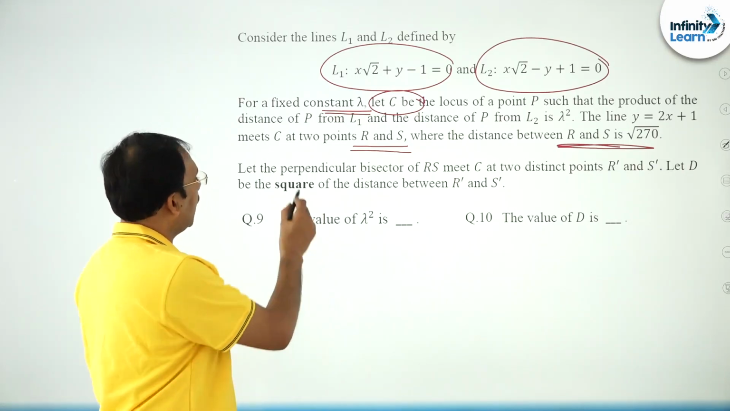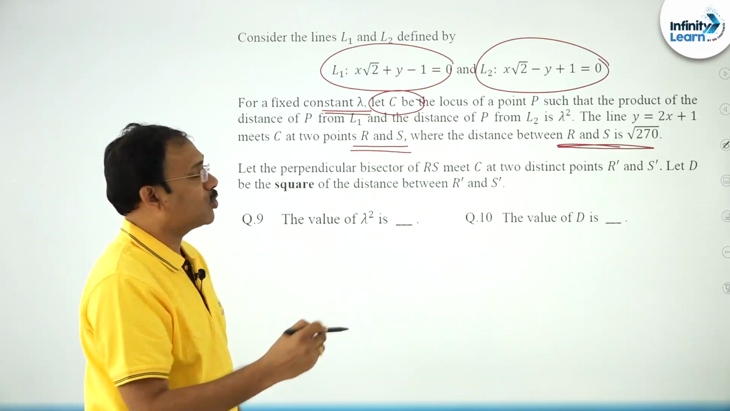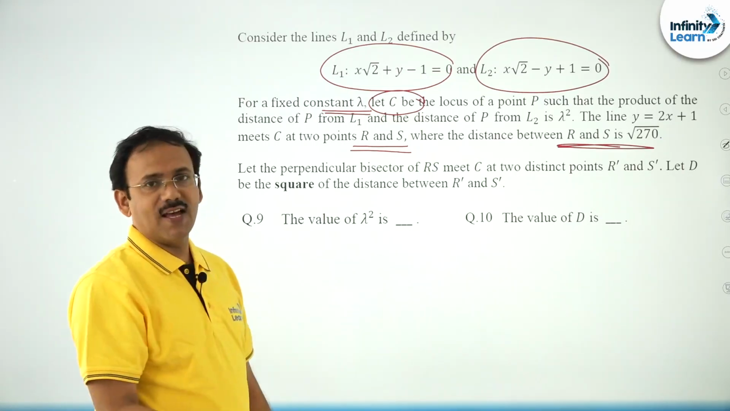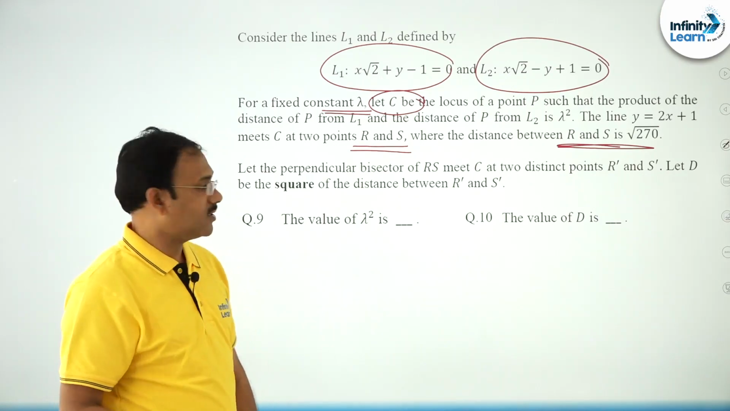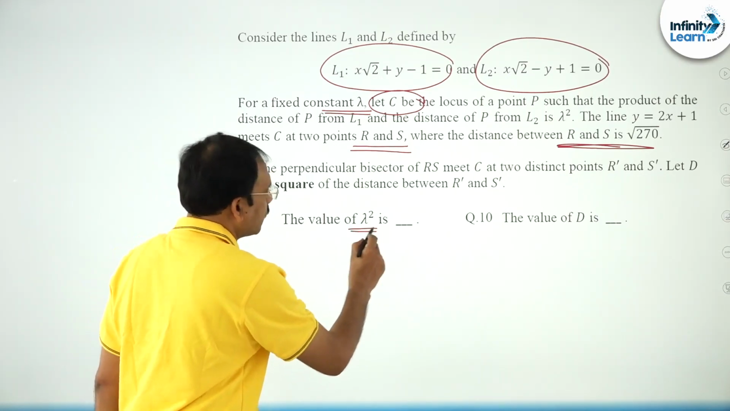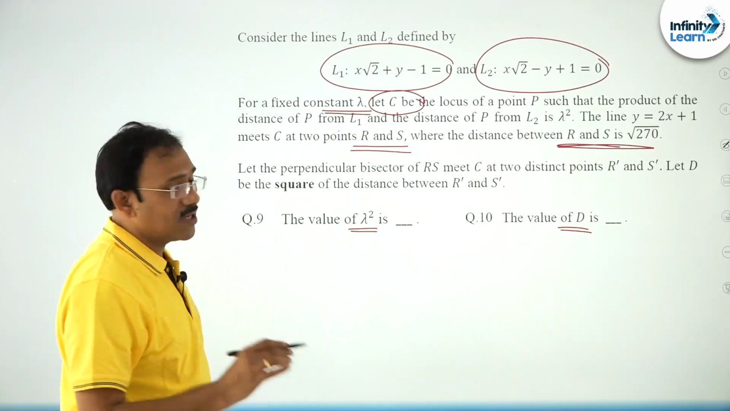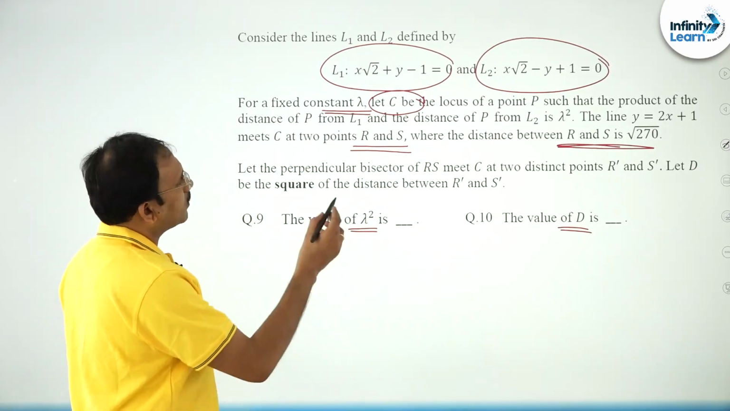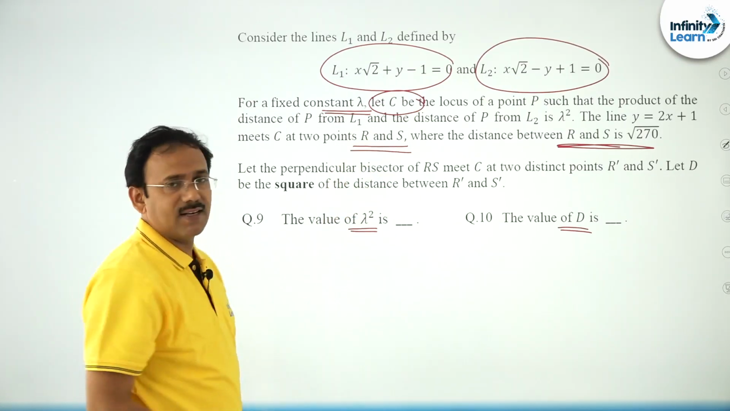The next, let the perpendicular bisector of RS meet C at 2 distinct points, say R dash and S dash. Let D be the square of the distance between R dash and S dash. So he is asking to find lambda square and the value of D. Fine, friends, first let us try to find the locus. So we can take P (x1, y1) as a point in the locus. Let me take it directly as (x, y).